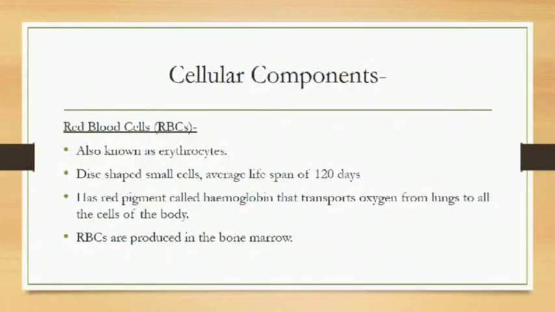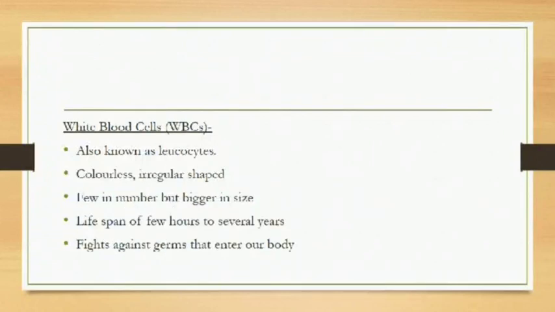And why are they red? Because they have a red pigment called hemoglobin. Why hemoglobin is there? Hemoglobin acts as a carrier. It carries oxygen from lungs to all the cells of the body, and it can also carry carbon dioxide from different cells of the body, bring it back to the lungs. RBCs are produced in the bone marrow.